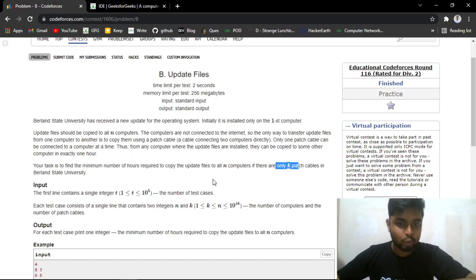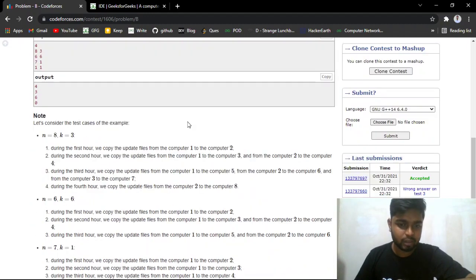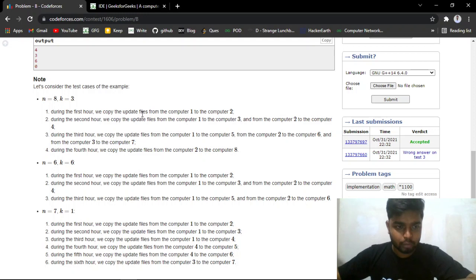Let's say you have more updated computers than the value of k. In this case n minus k computers will not be able to provide the updates, because there can be a maximum of only k cables through which the updates can be transferred from an updated computer to a not updated computer.